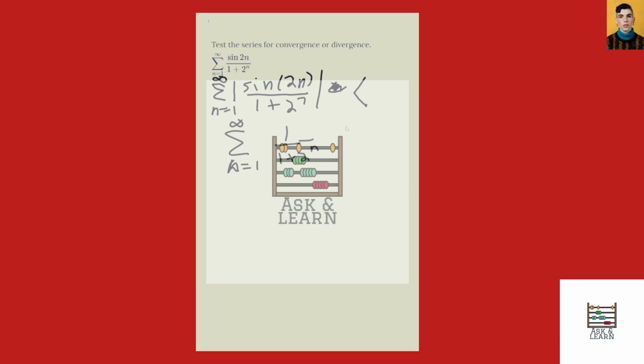And then we can do another inequality here. Replace this 1 plus 2 to the n with just 2 to the n. Because remember, if we replace the denominator with something smaller, we're going to get something bigger. So that's what's happening here. 2 to the n is smaller than 1 plus 2 to the n, but since it's in the denominator, we ended up with something that's larger.